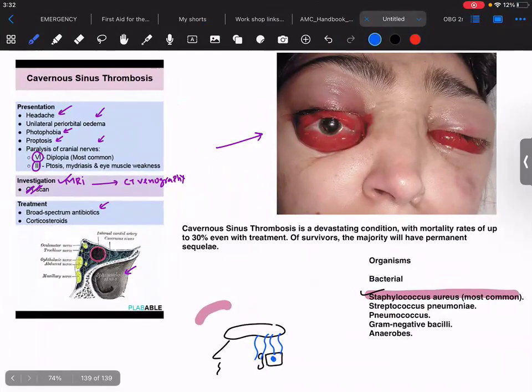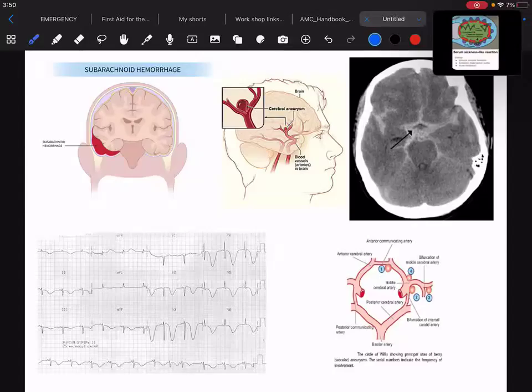And now, what else should we discuss? We will discuss the subarachnoid hemorrhage. And yeah, let's discuss the subarachnoid hemorrhage. Now we'll be discussing the subarachnoid hemorrhage.